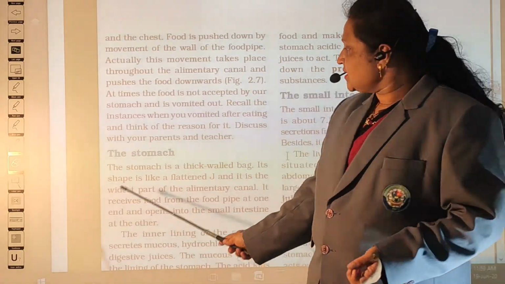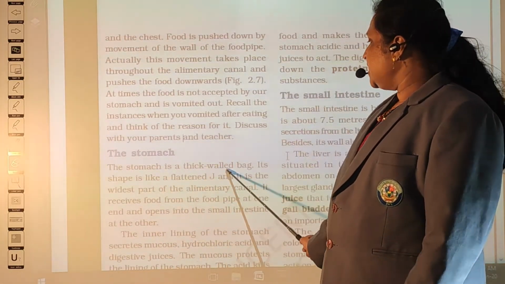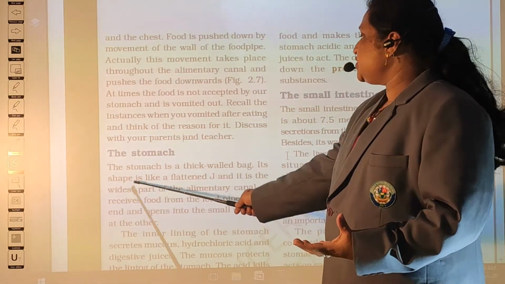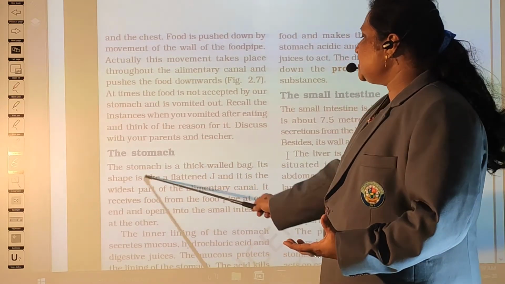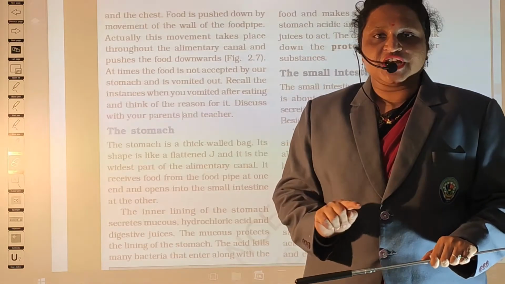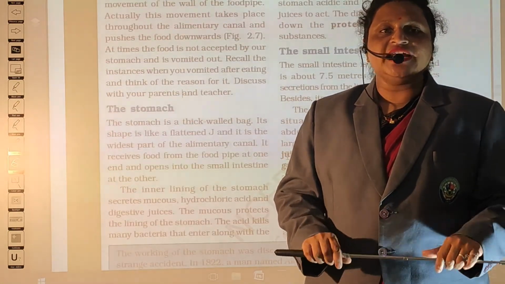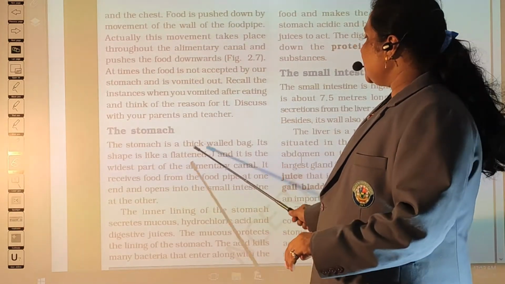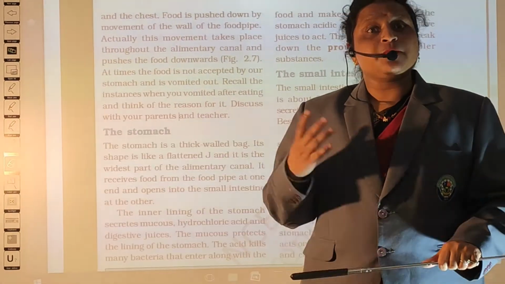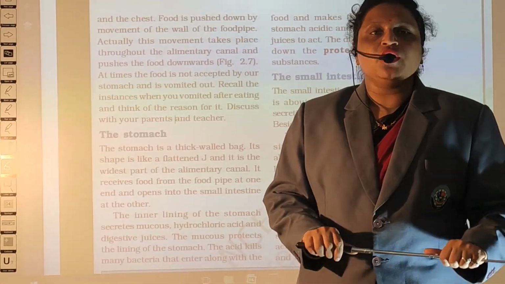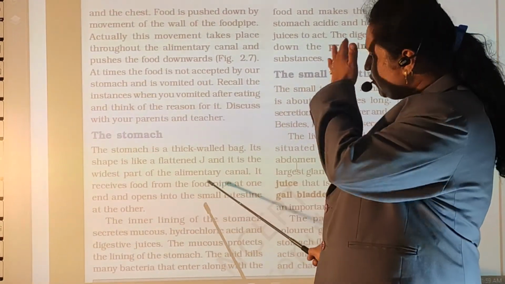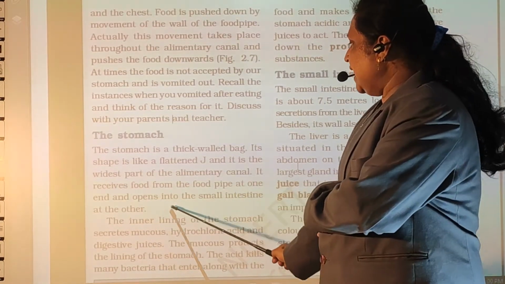So the next part is the stomach. The stomach is a thick wall bag. Its shape is like a flattened J. It is the widest part of the alimentary canal. Stomach is J shaped, J for jug. So it is the widest part. The biggest part of the alimentary canal and the digestive system is the stomach. It receives the food from the food pipe at once and opens into the